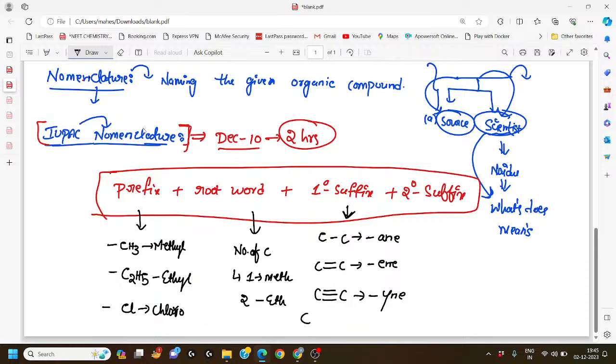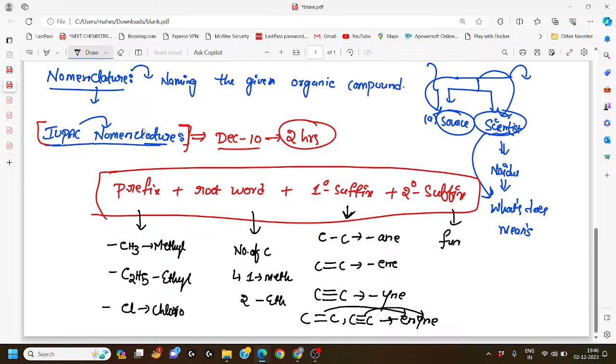If within the compound we have the possibility that both a double bond and a triple bond are present, so we name it as enyne. So that is the reference for the primary suffix, for double bond and triple bond.